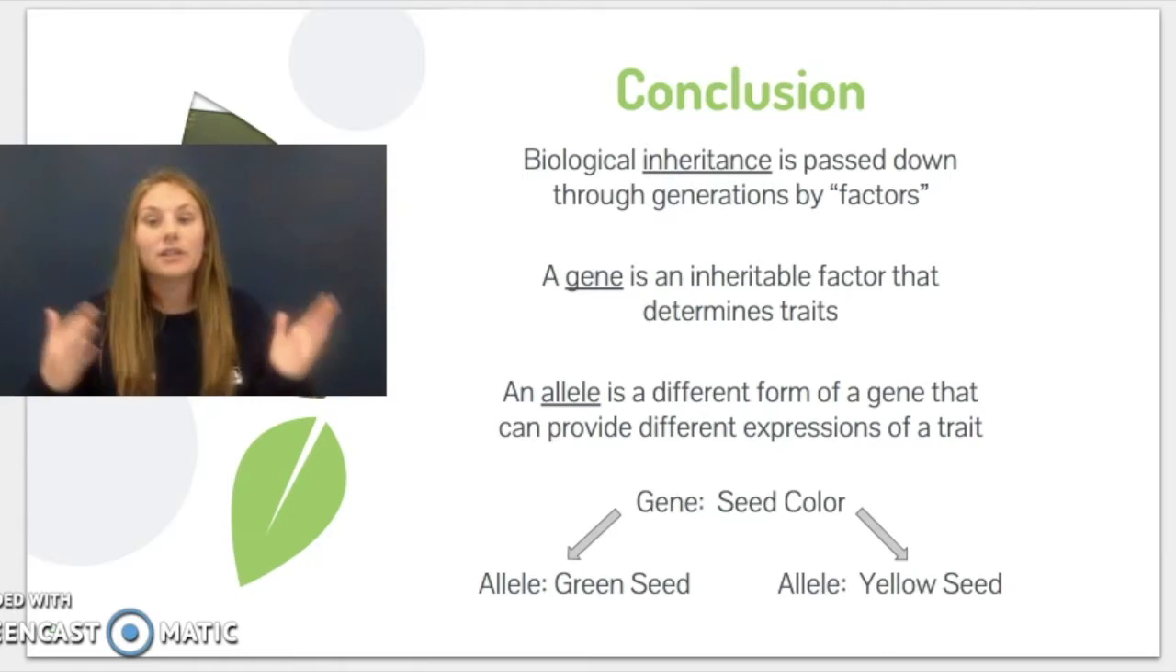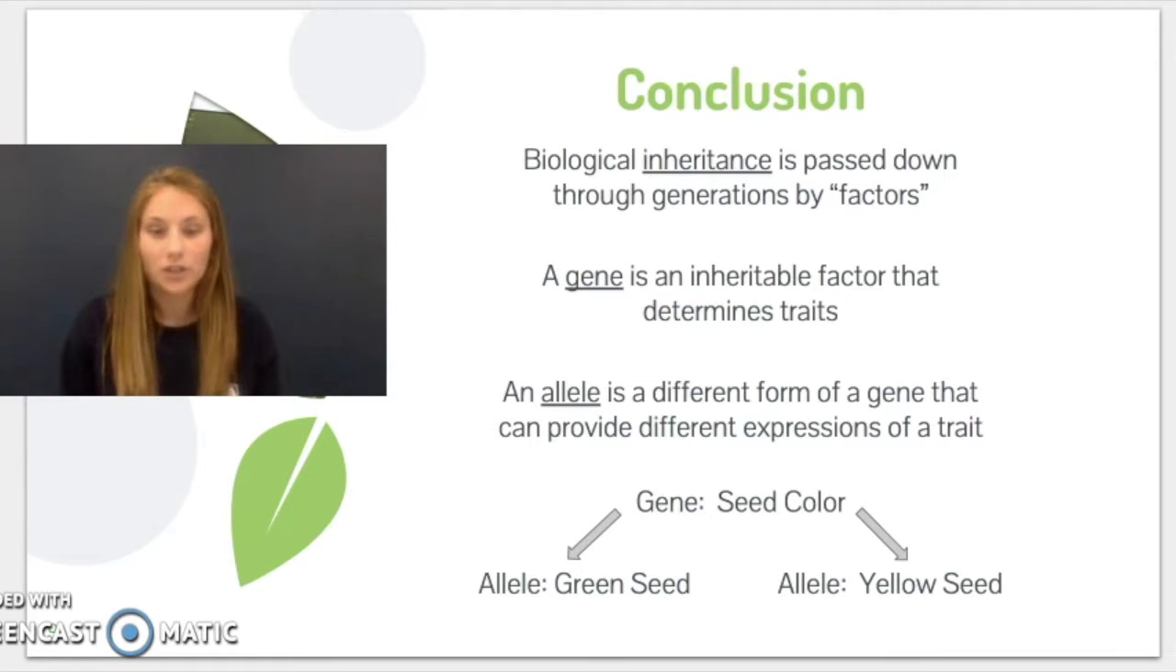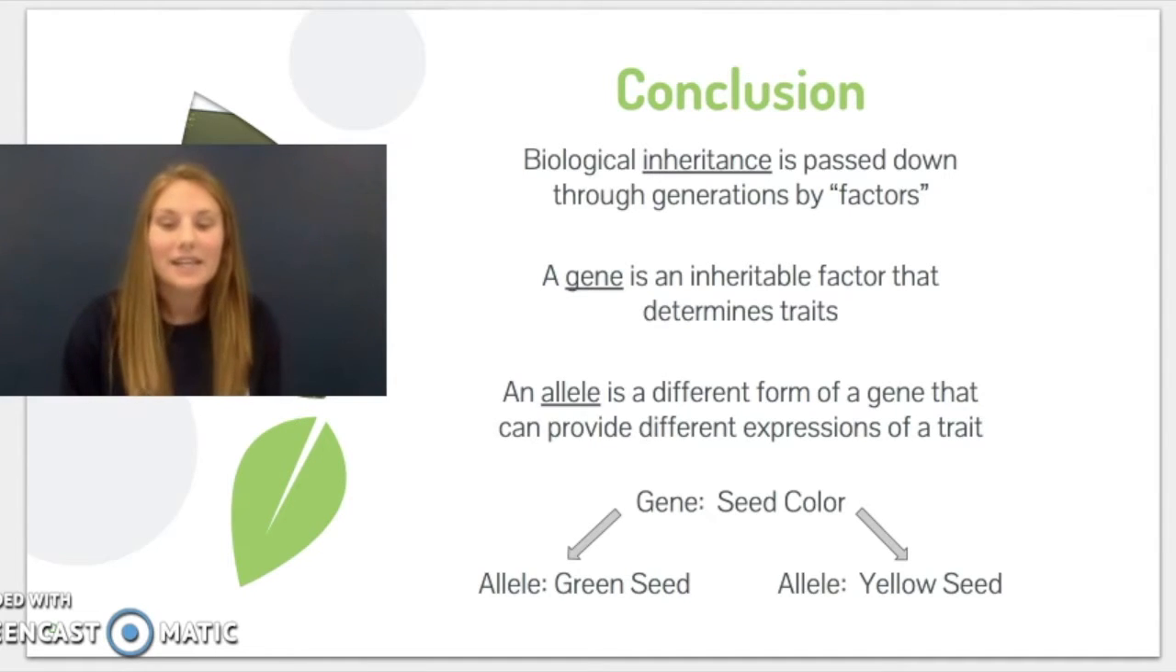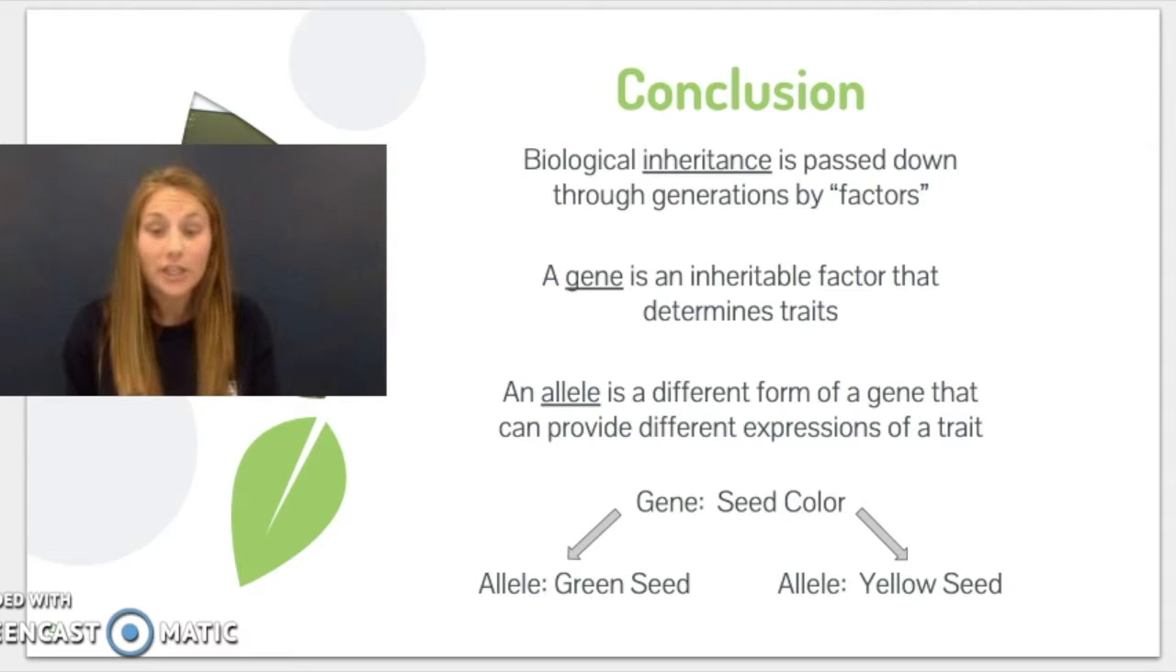So Mendel is known as the father of genetics because he was the first one to talk about any type of inheritance, dominant, recessive genes, traits, anything like that. All of Mendel's work led up to what we now know about DNA and genes and alleles. So what we are now able to tell is that we have genes and alleles, and these are going to work together to give us our different traits. So the gene is an inheritable factor that determines traits. But an allele is a different form of a gene that can provide different expressions of a trait.